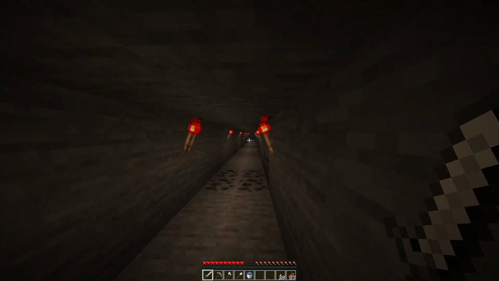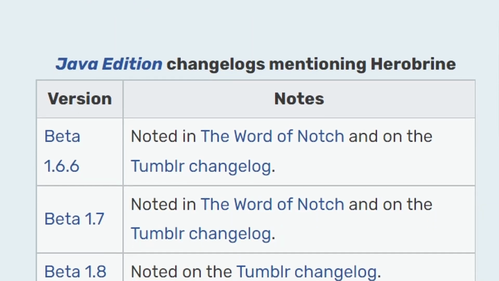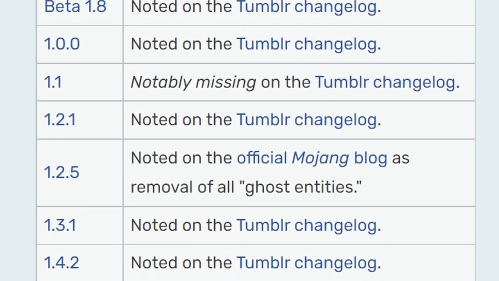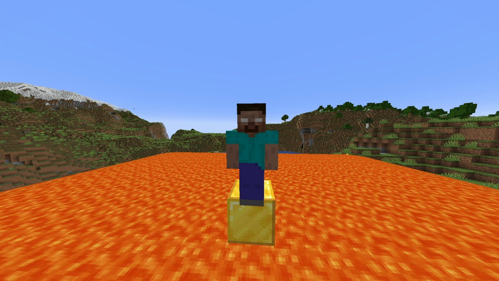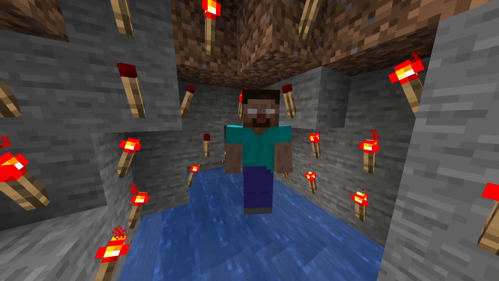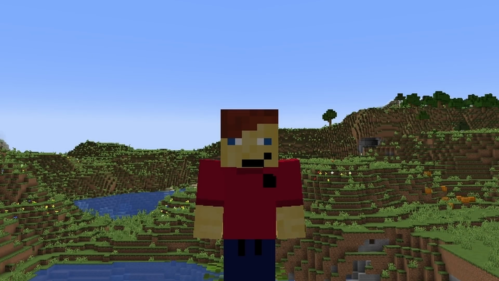Well, they supposedly removed Herobrine all the way back in 2011, ending the rumors once and for all, but continued to do the exact same thing for the next 9 years, showing Herobrine has plot armor. Additionally, Herobrine made multiple media appearances, but they weren't traditional media appearances like the Jimmy Fallon show or anything. He was hidden in plain sight.